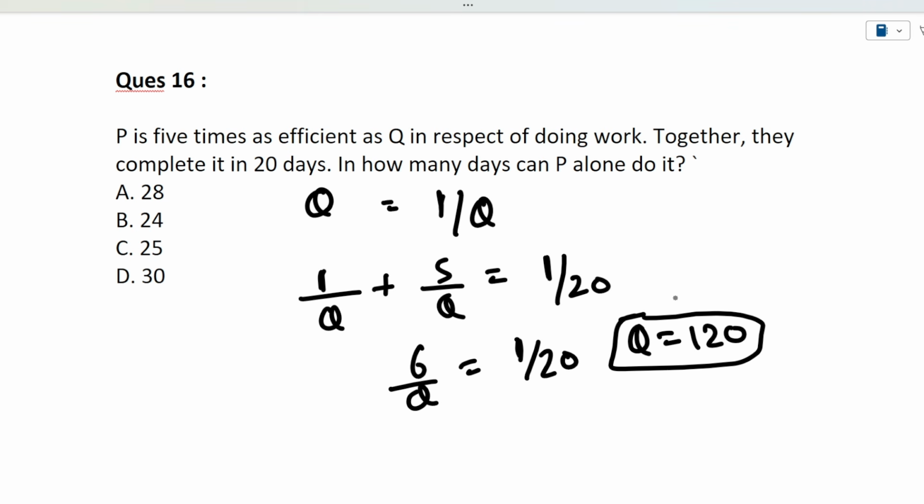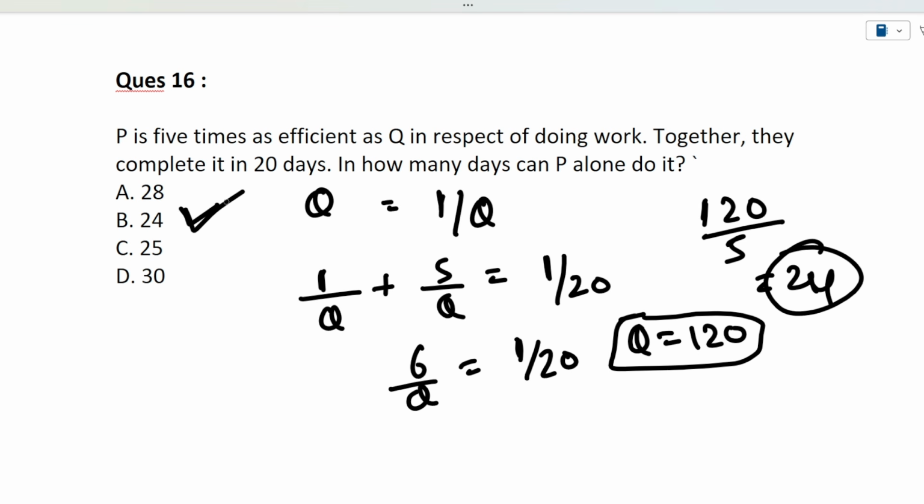But we need to find the answer for P. Since P is 5 times as efficient as Q, P can do the work in 120 divided by 5, that is 24 days. So the correct answer is 24 days. I hope this question is clear to you.